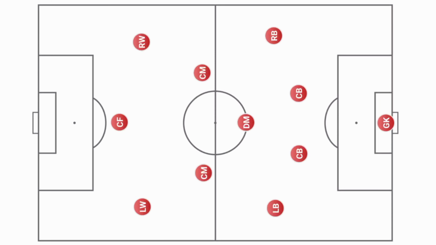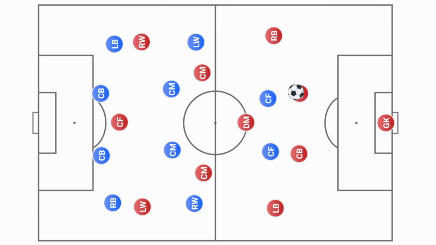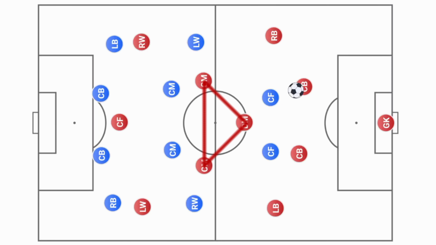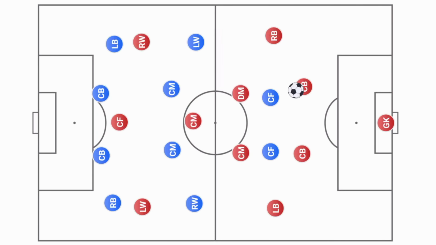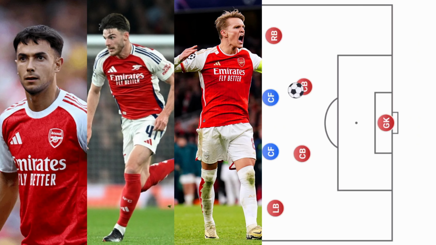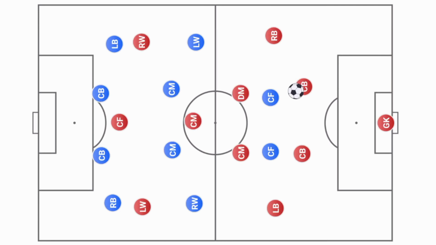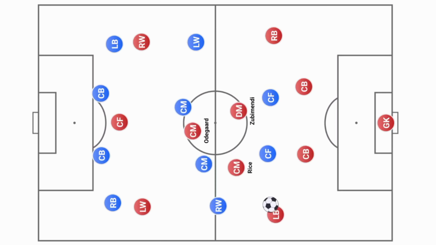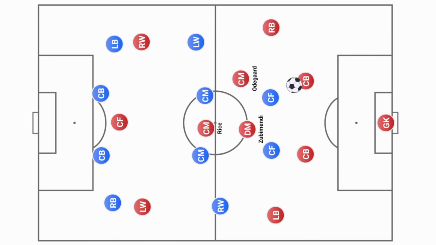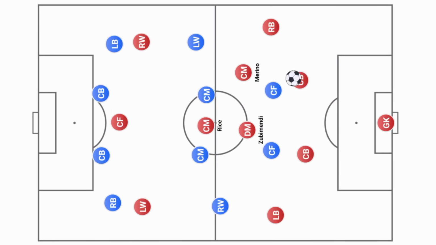Let's see. Mikel Arteta used a 4-3-3 formation. In Arteta's system, there is nothing special about the formation and structure, but it is everything about the players. These 3 midfielders are very special in this team. They usually play in a 2-1 shape. For these 3 positions, Arsenal have Zubimendi, Rice, Odegaard, Eze and Marino. All of these players can play anywhere in midfield, but most of the time Rice, Zubimendi and Odegaard make the perfect trio. Any 2 of them can play as double pivot and one can stay ahead. Marino is also the ideal change for them, while Eze can't play as pivot and can only play in between the lines.